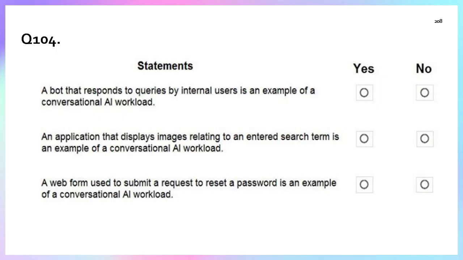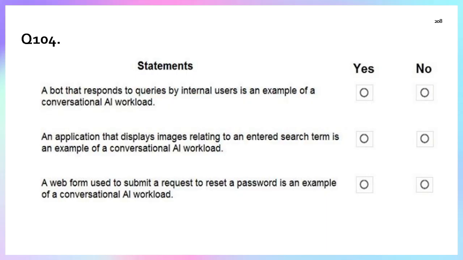Question number 104. Statement one: a bot that responds to queries by internal users is an example of a conversational AI workload. Yes, this is correct, because a bot responding to queries from internal users is an example of conversation. Querying and replying is part of the bot, so statement one is true. Statement two: an application that displays images related to an entered search term is an example of conversational AI. No, it's not part of the conversational AI workload. It's part of image search. So statement two is false.